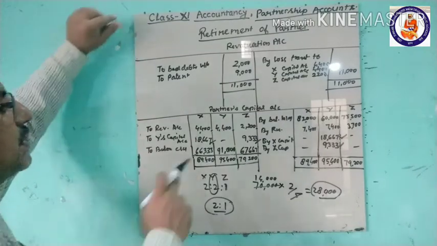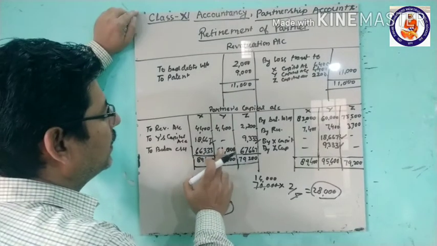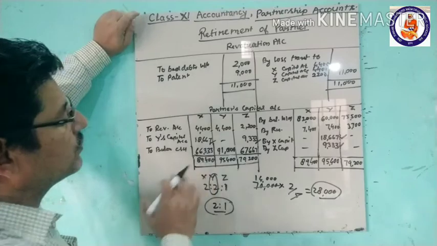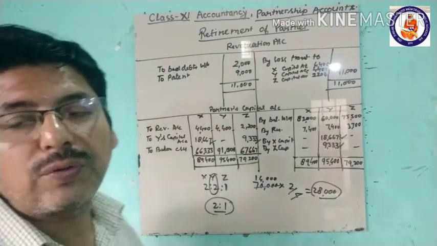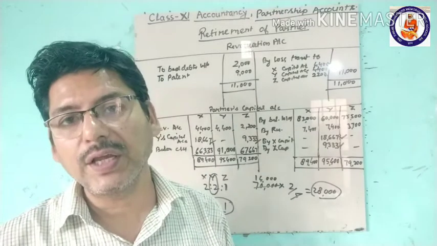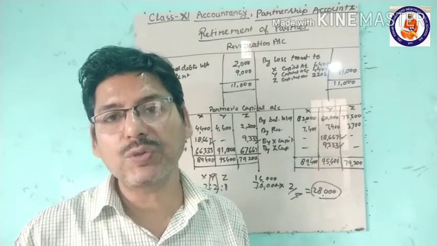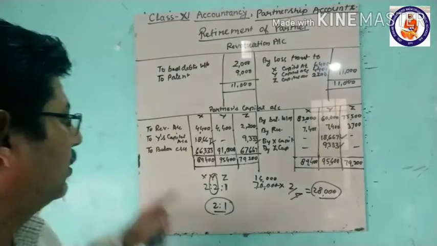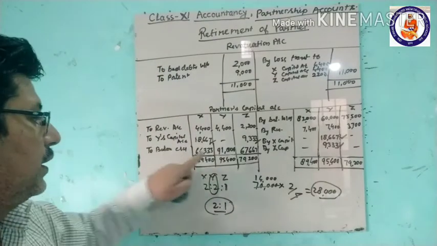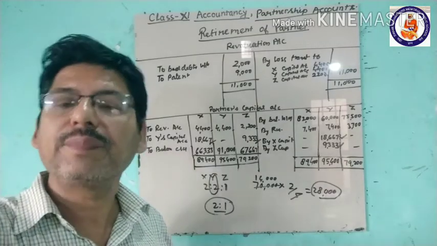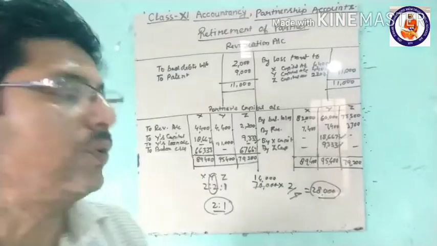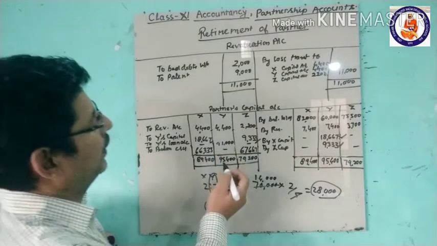Now this is the balance here, but this is not the balance, because he is not going to continue. So we will show this 91,000 in his loan account.